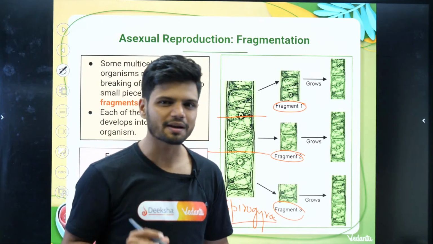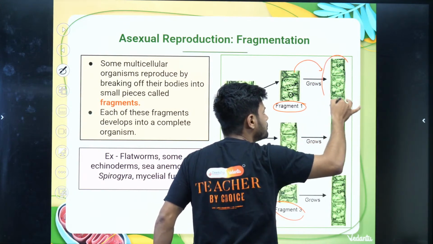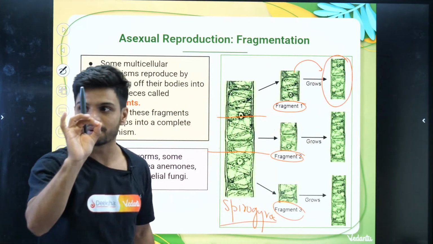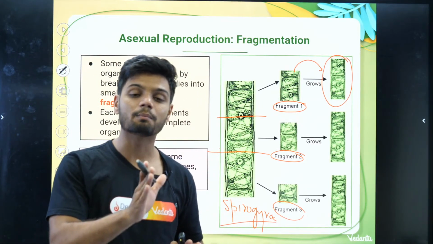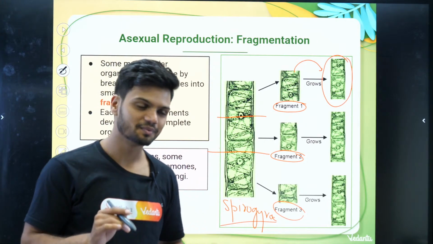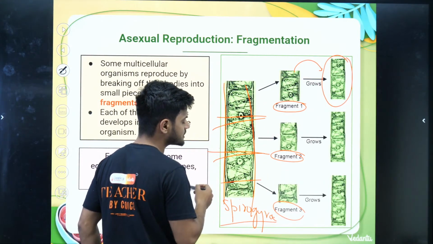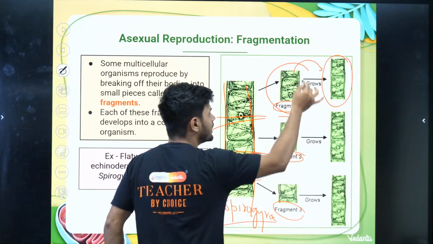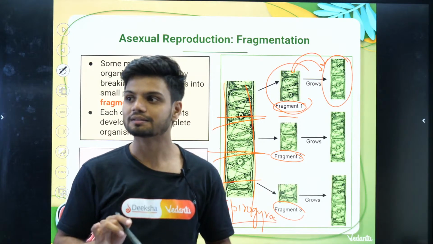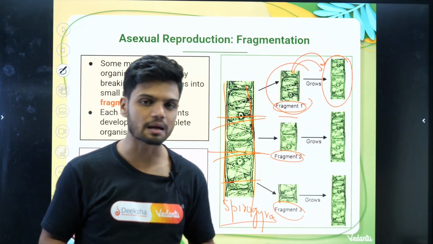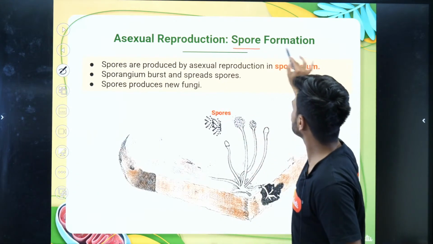Now students, listen to me very carefully. Each fragment can actually grow into a complete adult. That is called fragmentation. Clear? We have one adult Spirogyra. It will become completely pieces, each piece is called a fragment, and each piece can grow into a complete new adult. That is called fragmentation. Example is Spirogyra. Clear?